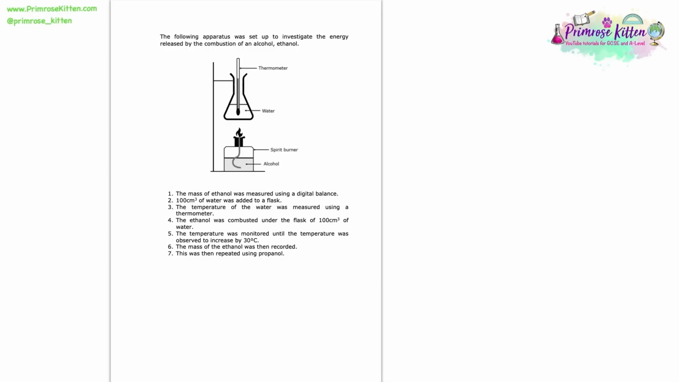The following apparatus were set up to investigate the energy released by the combustion of an alcohol, ethanol. We're told that the mass of ethanol was measured using a digital balance and that 100 centimetre cubed of water was added to the flask. The temperature of the water was measured using a thermometer. The ethanol was combusted under the flask of the 100 centimetre cubed of water, and the temperature was monitored until the temperature was observed to increase by 30 degrees C. The mass of the ethanol was then recorded, and this was then repeated using propanol as the fuel instead.